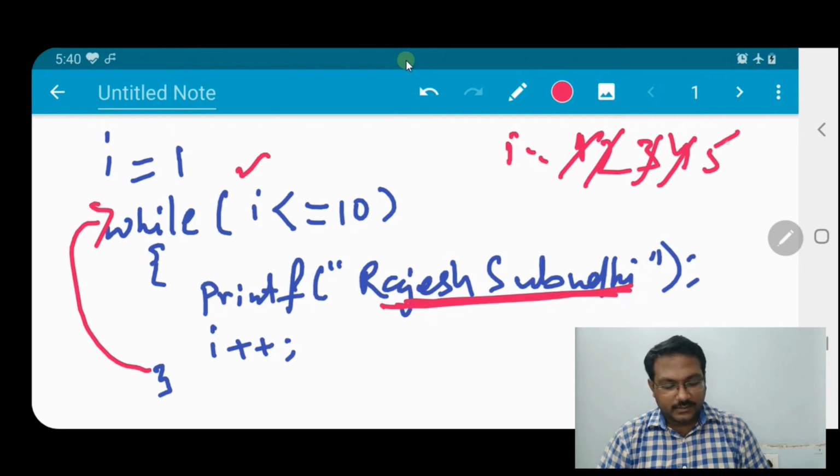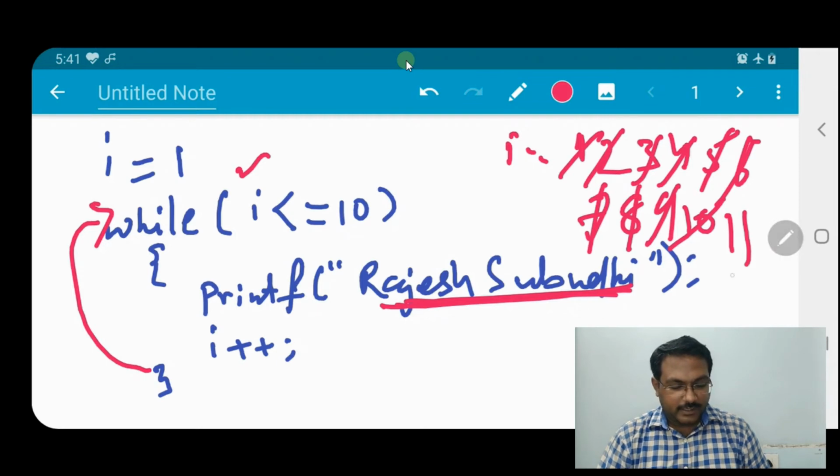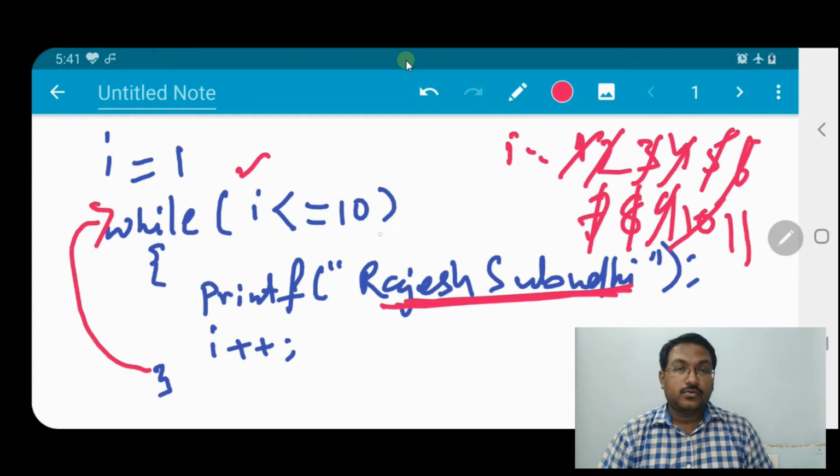So like this it will increment to 5, 6, 7, 8, 9. When it is 9 and incremented to 10, here 10 less than or equal to 10. Yes, it is true, so the name will be printed. Again I will be incremented to 11. When the value of I is 11, the condition is: is 11 less than or equal to 10? No, it's false.